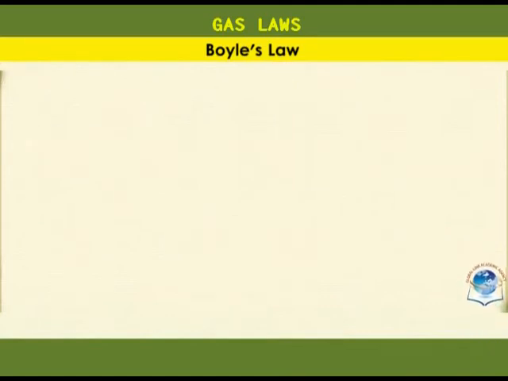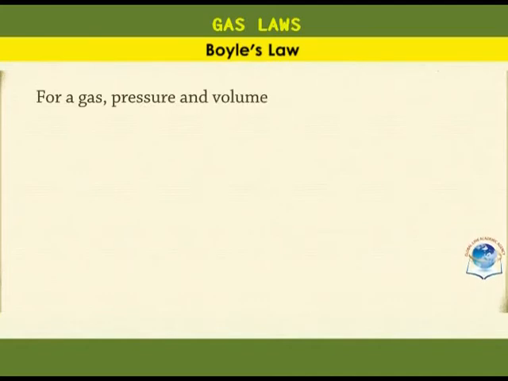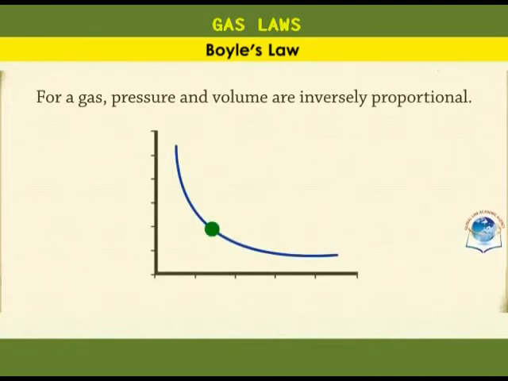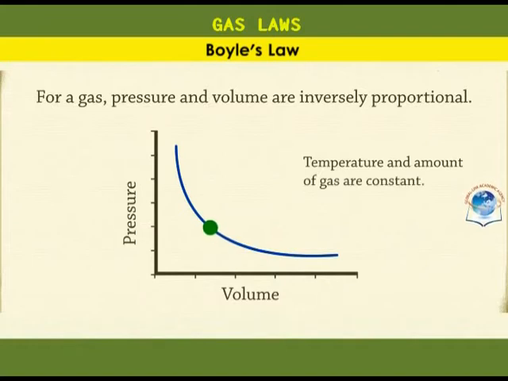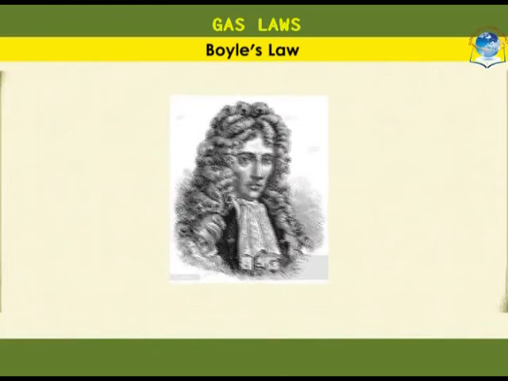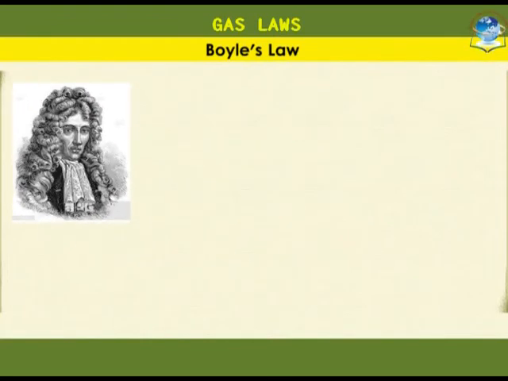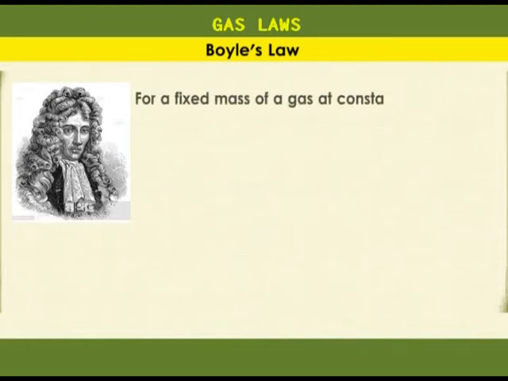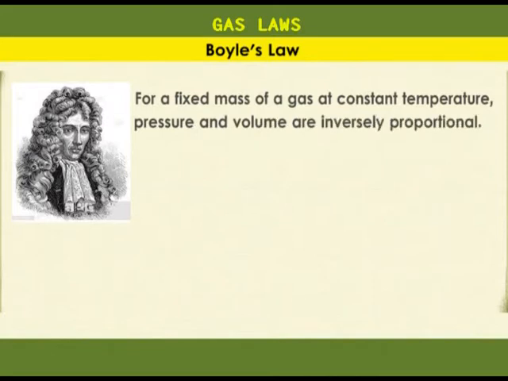So as you can see, for a gas, pressure and volume are inversely proportional. If you keep everything else constant, then as the pressure on a gas goes up, its volume goes down. As the volume goes up, the pressure goes down. A British scientist, Robert Boyle, stated this inverse relationship between pressure and volume as a gas law. Boyle's law states that for a fixed mass of a gas at constant temperature, pressure and volume are inversely proportional.